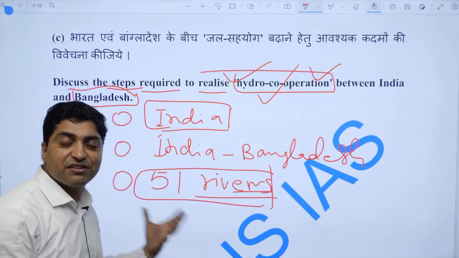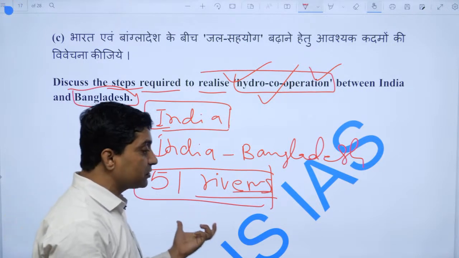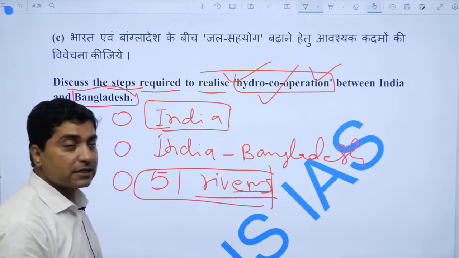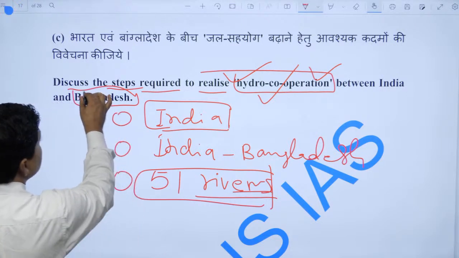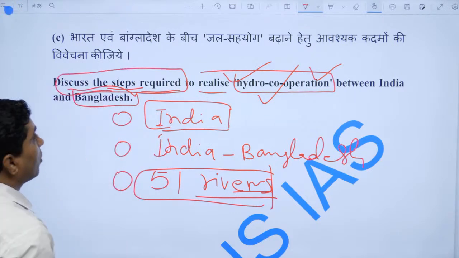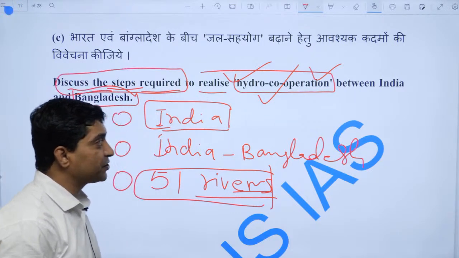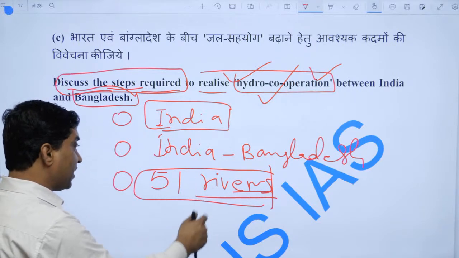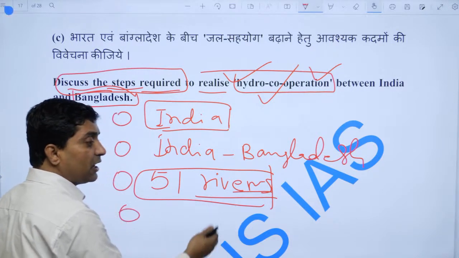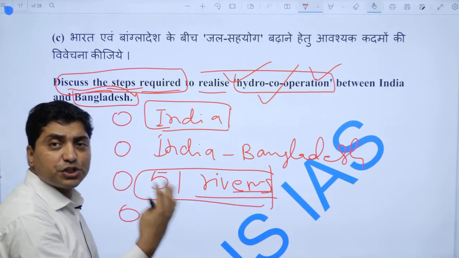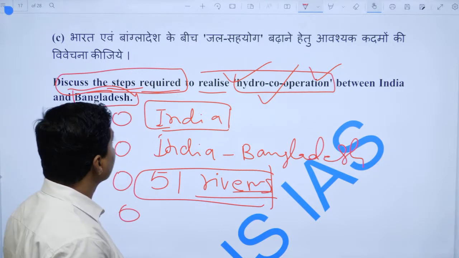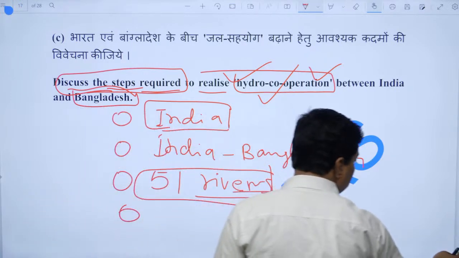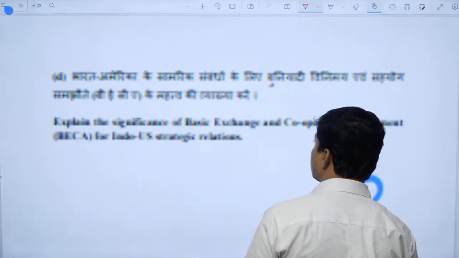We can generate energy through the various rivers, and India can supply it to Bangladesh. So these are the steps required to realize hydro cooperation between India and Bangladesh. The river problems, basically the 51 rivers, especially Tista and smaller important rivers, should be resolved. It was a direct question, so you need to give a direct answer. Now let me move to the next question.